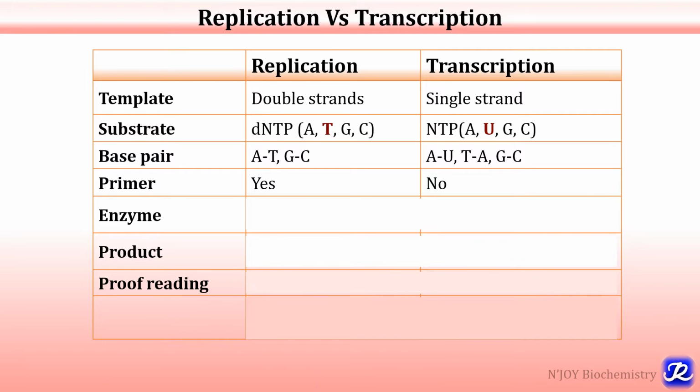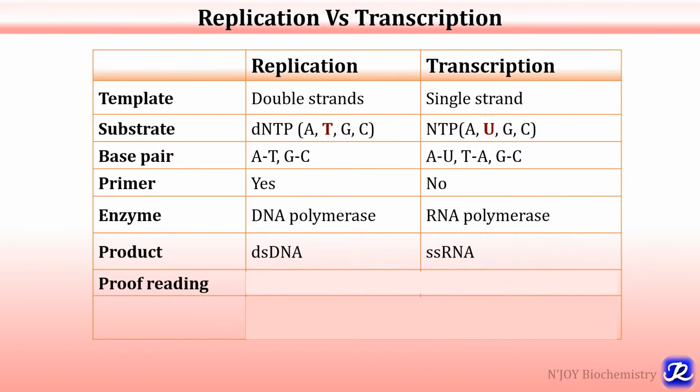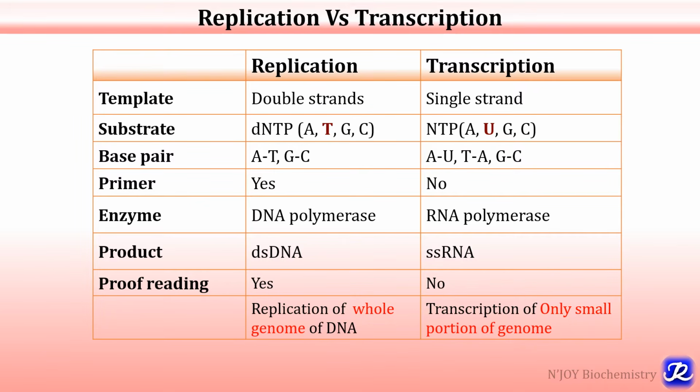Primer is required for replication, however, it is not required in transcription. The enzyme involved in replication is DNA polymerase, while the enzyme involved in transcription is RNA polymerase. Double-stranded DNA is the product of replication, while single-stranded RNA is the product of transcription. Replication has extensive proofreading mechanism, but transcription doesn't have such mechanism. In replication, the whole genome of DNA is replicated, while transcription involves only a small portion of the genome.